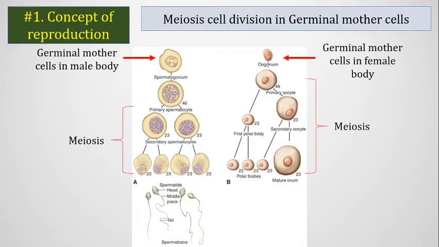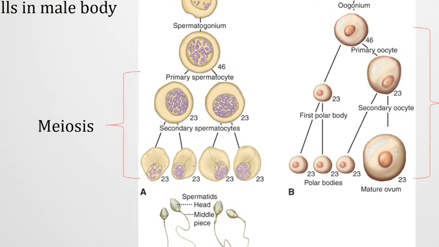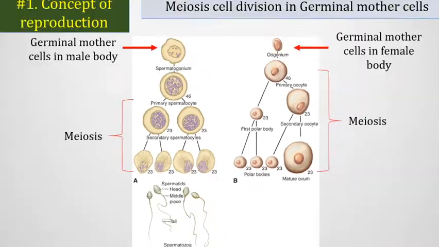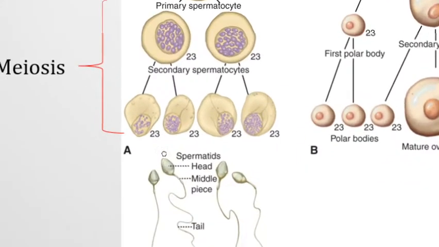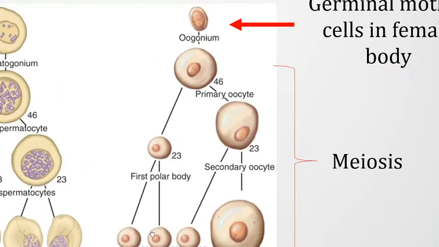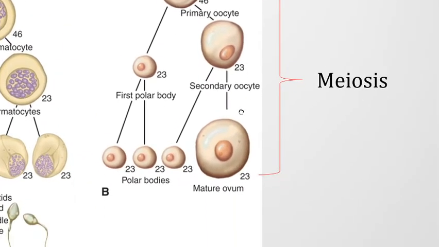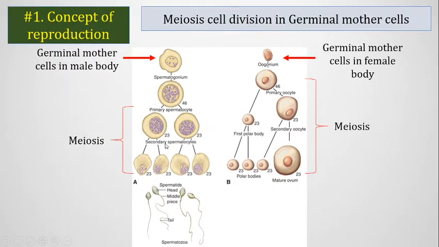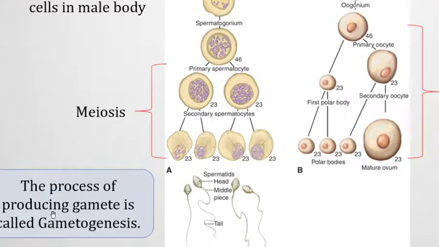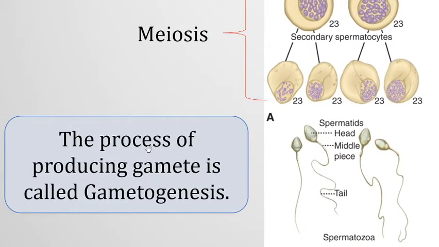And what they do, they undergo meiosis cell division to produce four haploid gametes. So in the male body eventually those will turn into sperms, and in the female body those will eventually turn into ovum. So this process of producing male gametes and female gametes in the reproductive organ is called gametogenesis. So the process of producing gametes is called gametogenesis.